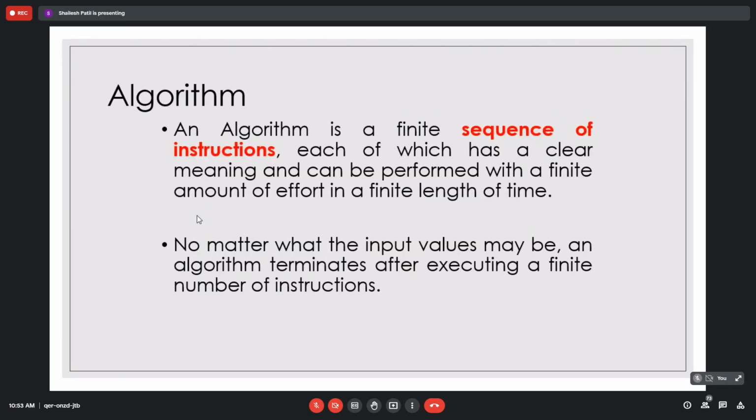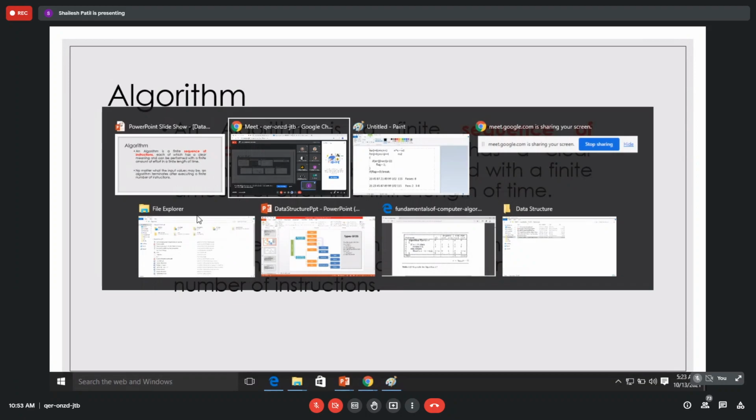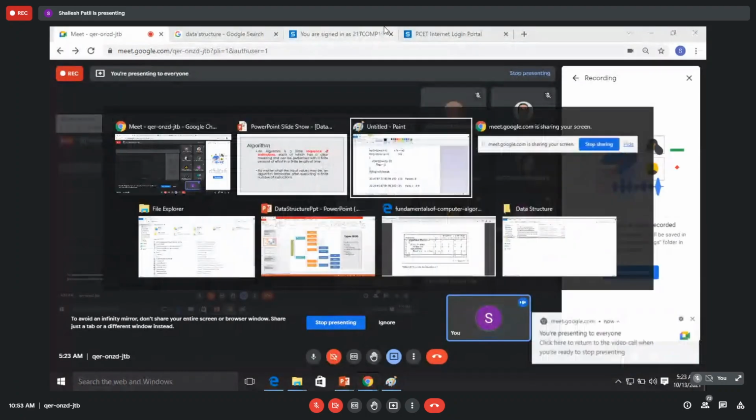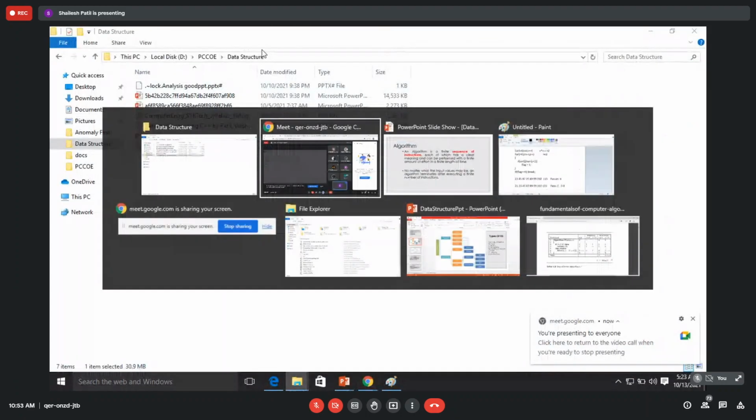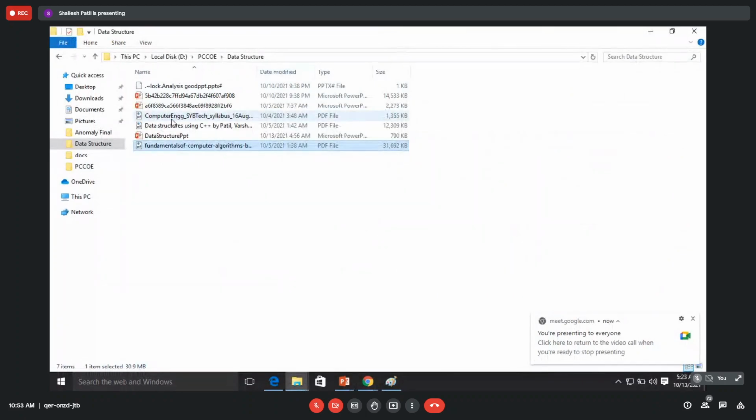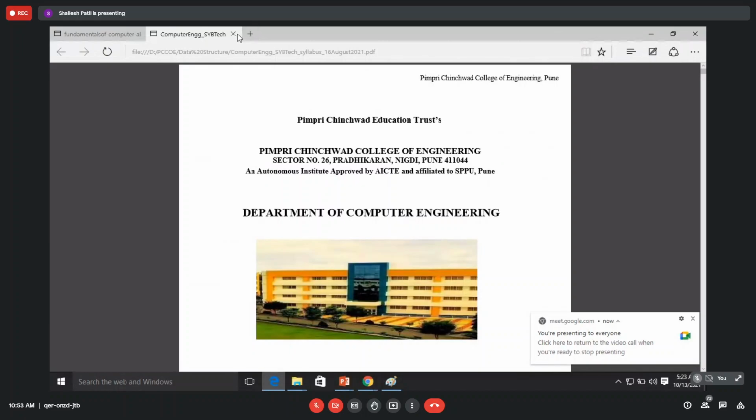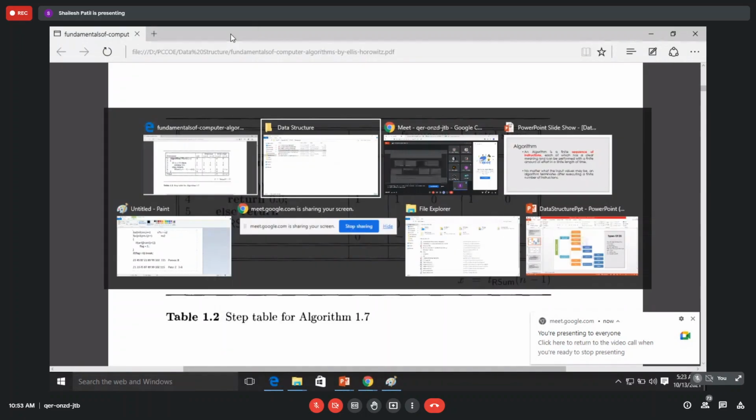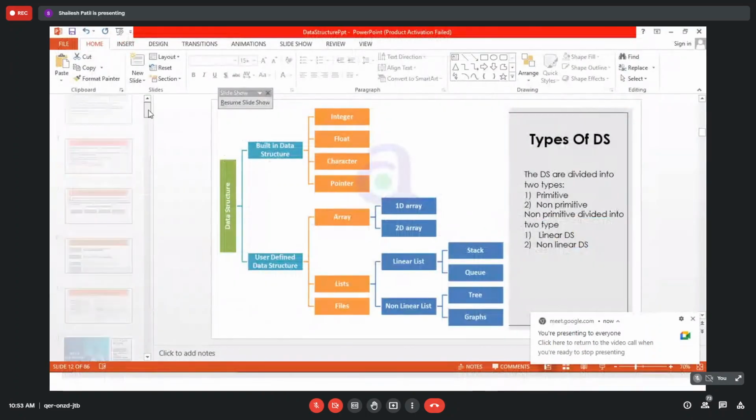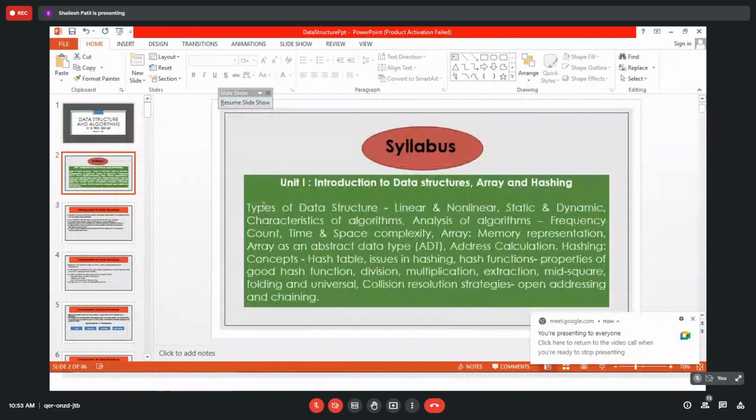This is the part that we have in the syllabus. Where is your syllabus? For the first unit, this is what we have in the syllabus, and we have covered it. The first topic is types of data structure, and that part is covered. Now we'll go with the algorithm. The next task is to work with algorithms.